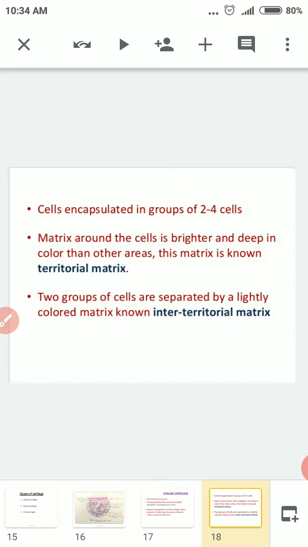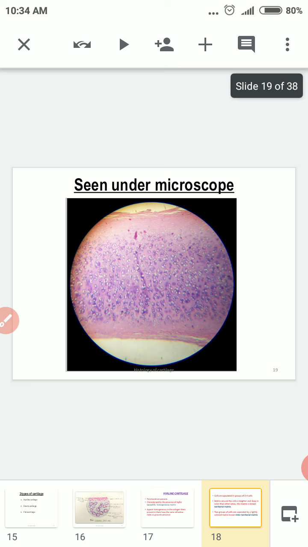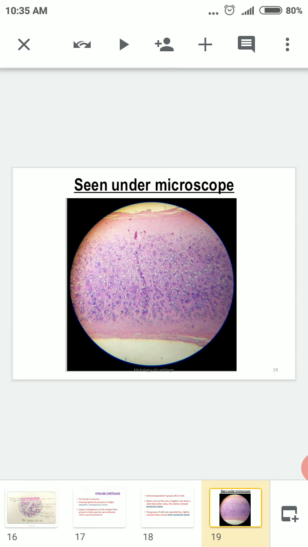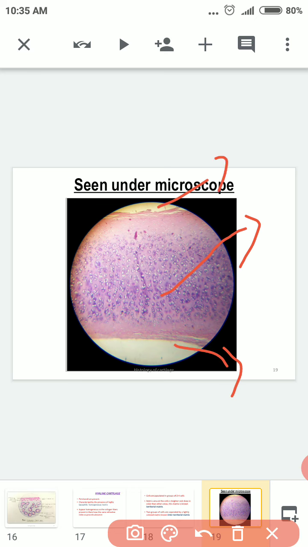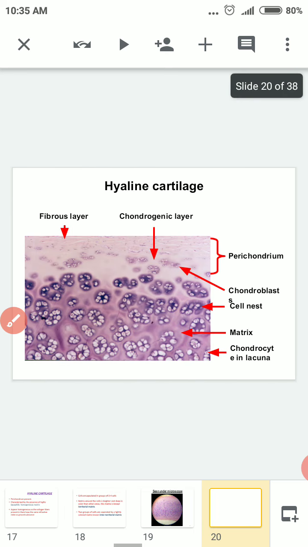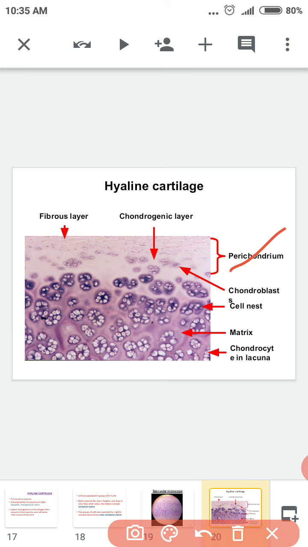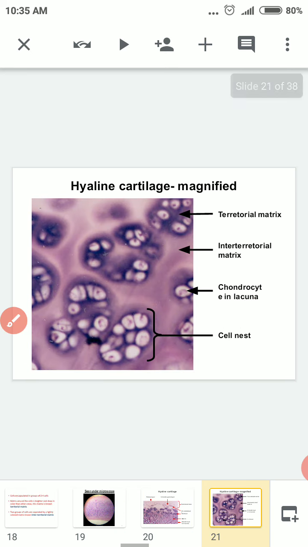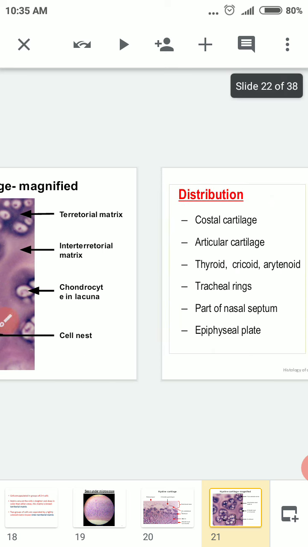So in hyaline cartilage, the cells are arranged in cell nests. This is how the histology slide will appear for you. You can see the small cells. This is the perichondrium, and this is the part you are looking at. This is the higher magnification you are seeing. You can see perichondrium, chondroblast cells, cell nest, matrix, and chondrocytes arranged in lacunae. This is the next figure. You can make out how the cells appear.